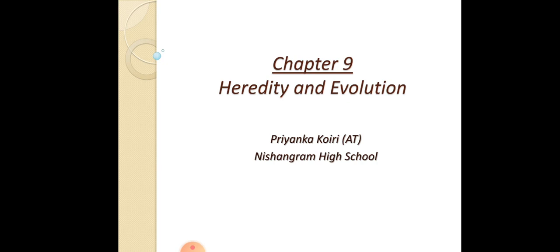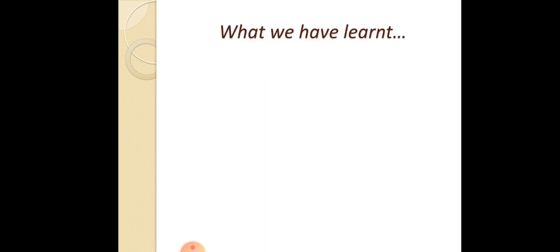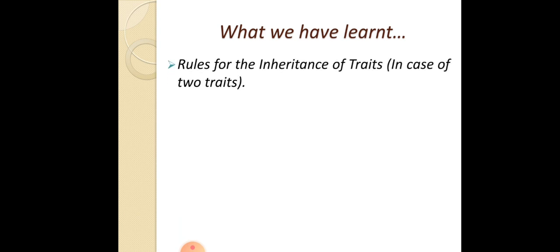The chapter that we are discussing is heredity and evolution. In the last class, we learned the rules for the inheritance of traits in the case of two traits. We discussed a pea plant with round and green seeds, and another with yellow and wrinkled seeds.